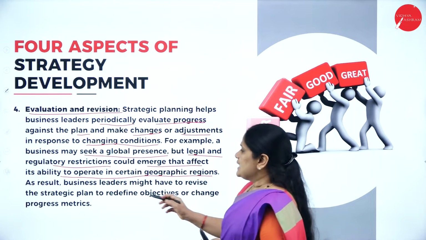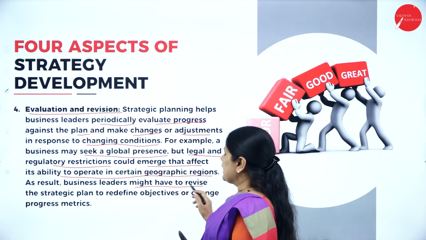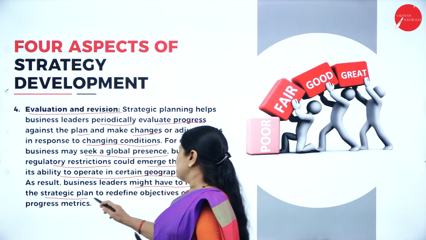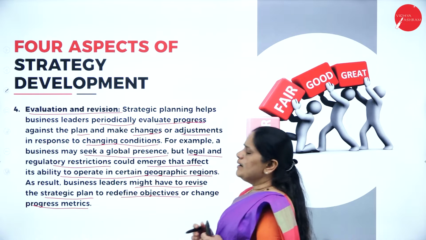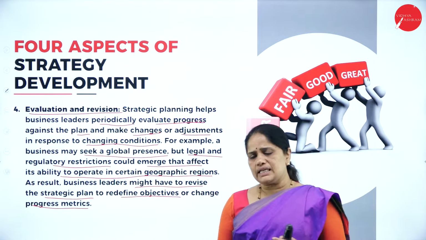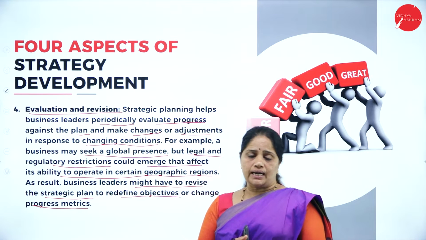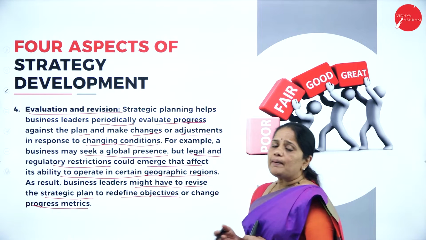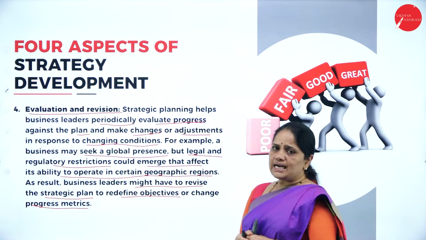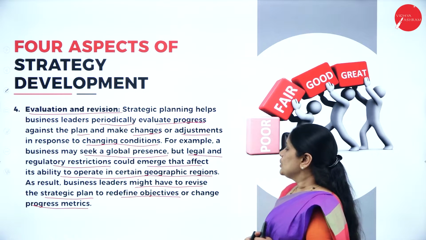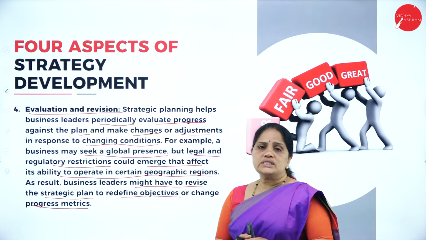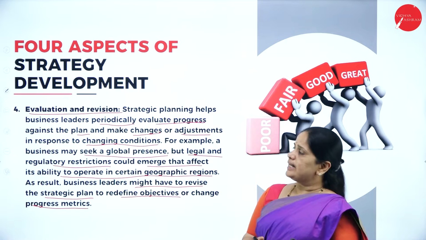As a result, business leaders might have to revise their strategic plan to redefine objectives or change the progress metrics. So there are certain restrictions which are imposed on these business companies. Then these strategic planners have to revise the strategic plan to redefine objectives or change the progress metrics.